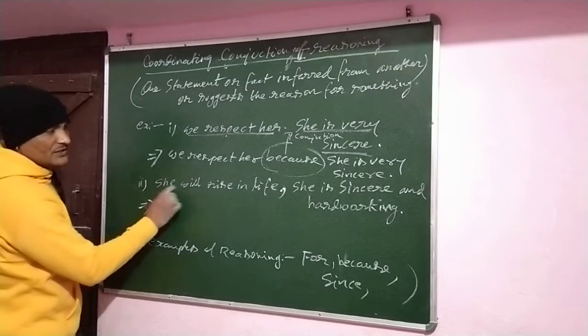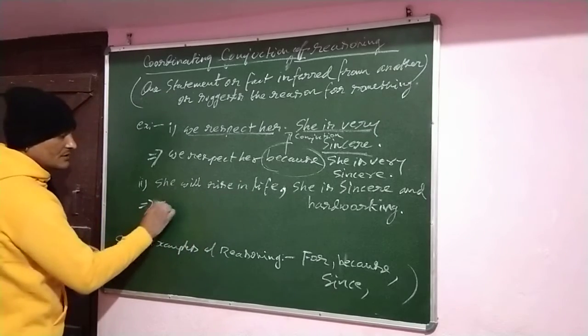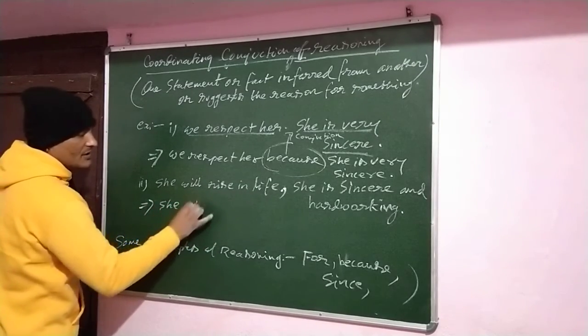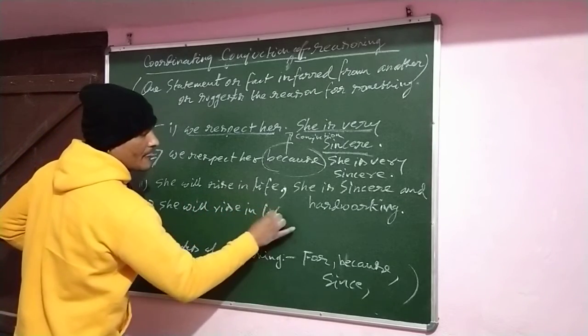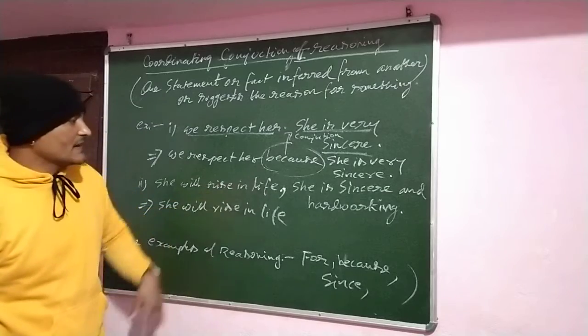Another example: she will rise in life. Why she will rise in life?